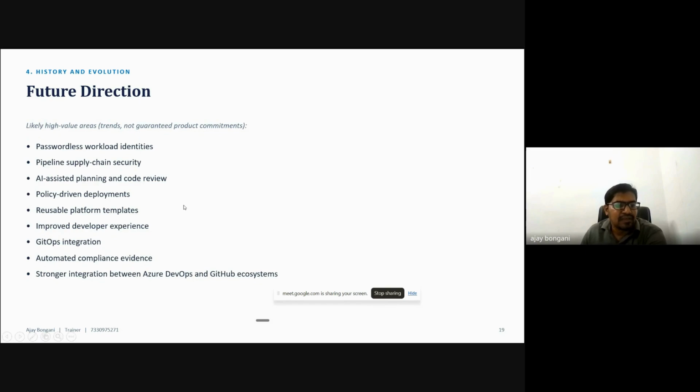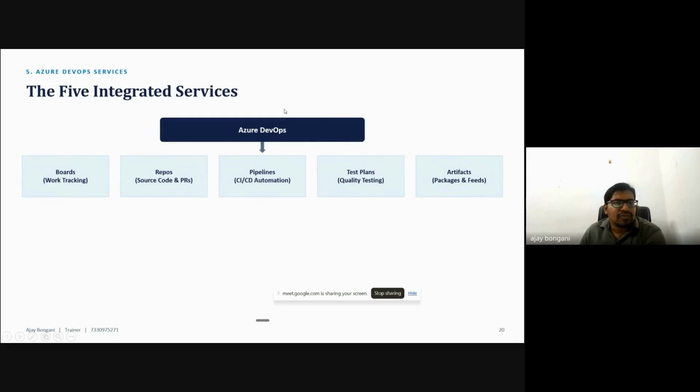If you want to deploy our application into Kubernetes, we don't deploy directly; we use GitOps integration, and some configuration is required for that. Nowadays they are implemented like that. And there are five integrated services in Azure DevOps.